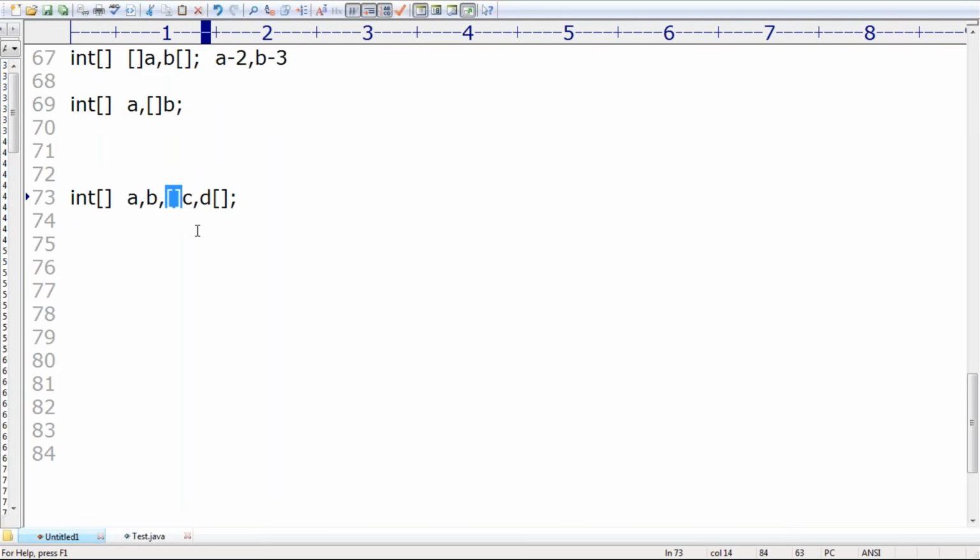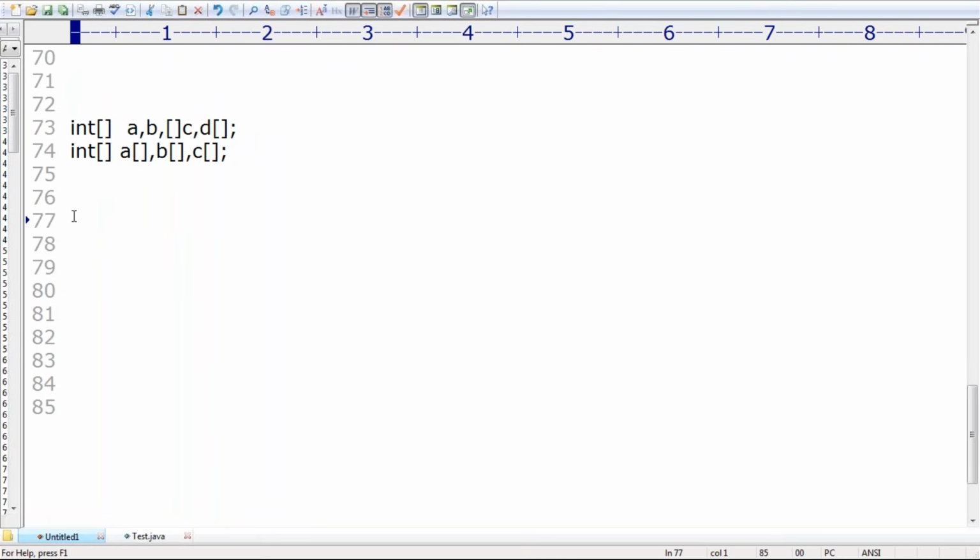But can you please tell, is it valid or not? int[] a, b[], c like this I'm taking. Valid or not valid? Because the reason is I'm specifying the dimension after the variable. After the variable, happily you can specify. If you want to specify before the variable, there is a problem. That's all, sir. These are the 2 conclusions you people should be aware of related to arrays concept, array declaration, right?